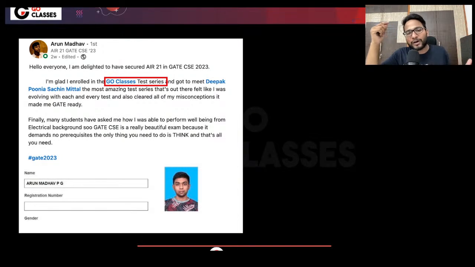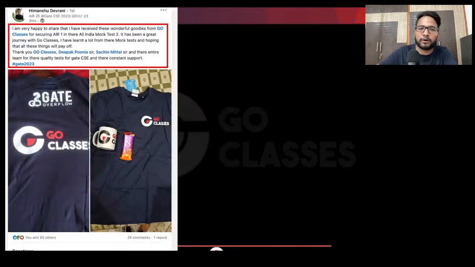See, this is not what I'm saying. This is not Deepak saying. This is not any GoClasses team member saying. This is what toppers are saying. So now you can see with their feedback how much impact the test series alone has created in their life, right? And let me quickly go over a few more toppers.